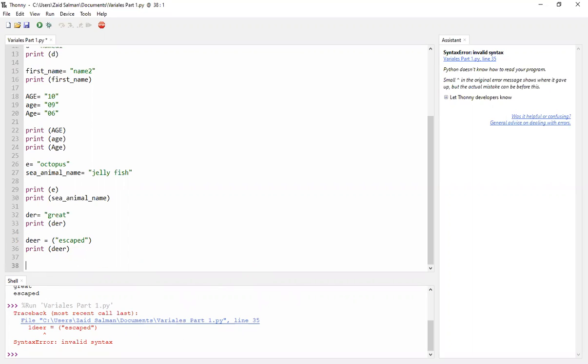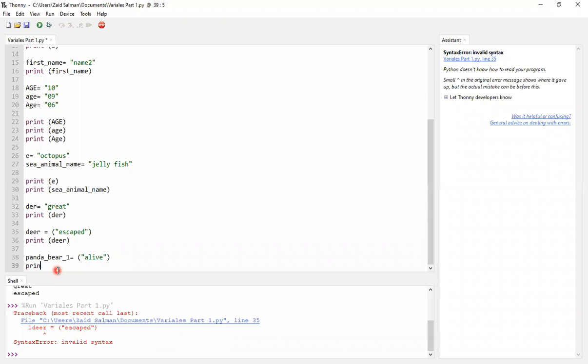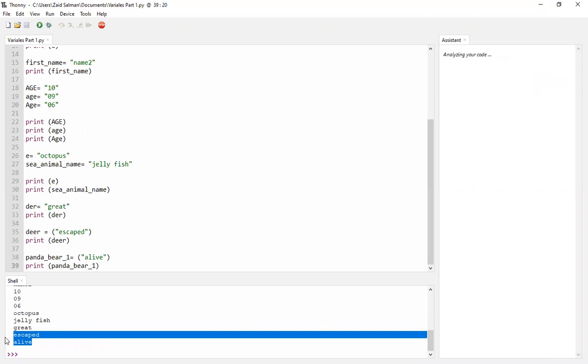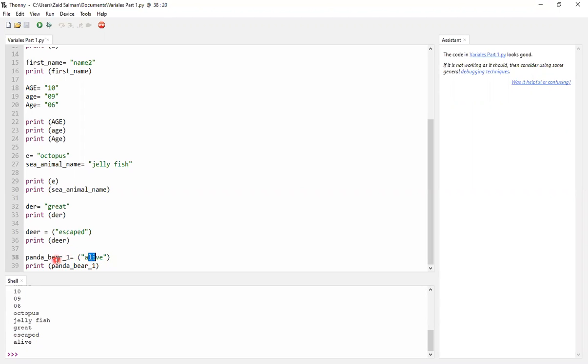I can do, like, panda_bear_1, and I'll give this alive, and when I print panda_bear_1, you can see that I've got alive. So we can have numbers, we can have underscores, but be careful not to use spaces in your variable name and not to have numbers at the beginning.